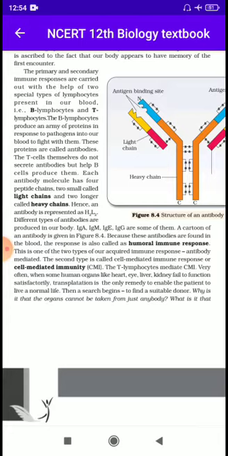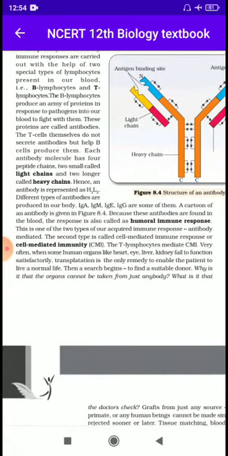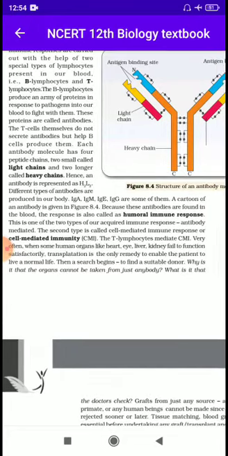to produce antibodies. Each antibody molecule has 4 peptide chains, 2 small light chains and 2 longer heavy chains. Hence, an antibody is represented as H2L2. Different types of antibodies are produced in our body, like immunoglobulin A, immunoglobulin M, IgE, IgG are some of them.